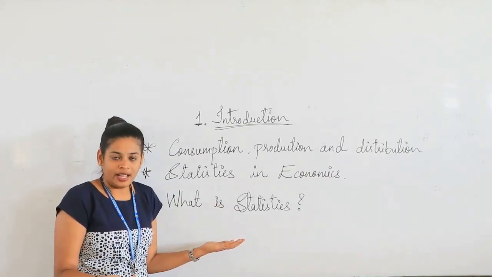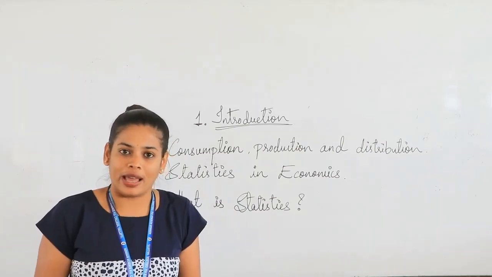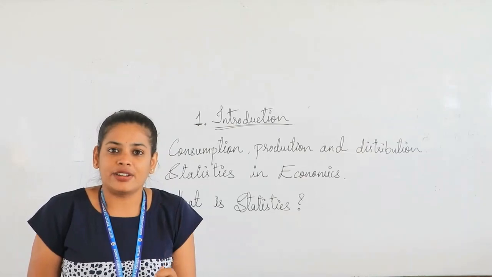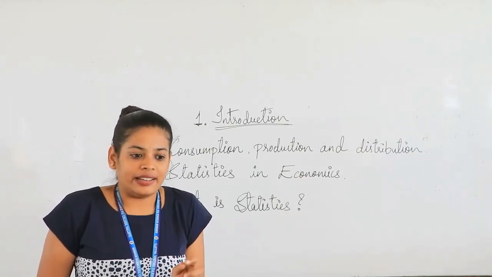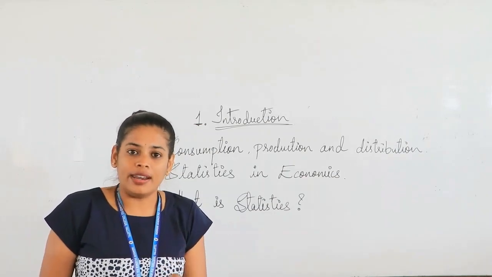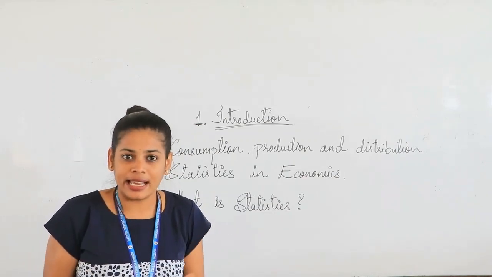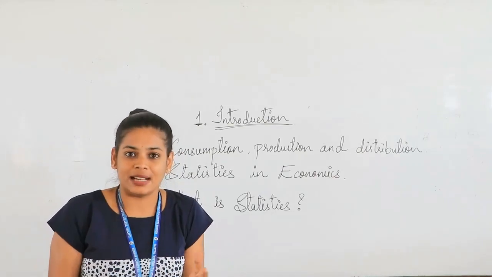You cannot, right? For example, if I want to give you an example of qualitative data, how are you going to rate food? Can you say that it is tasting 1 or it is tasting 2 out of 5? No, right? We cannot express these kinds of questions in terms of numbers.